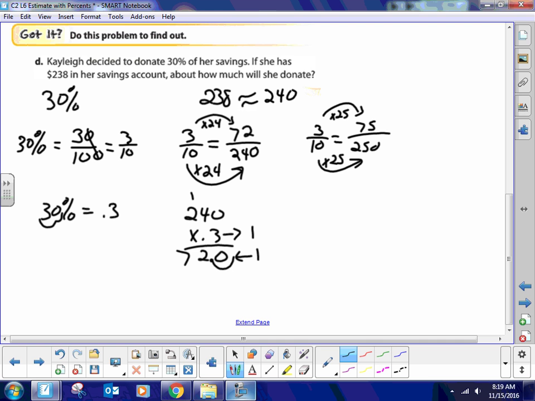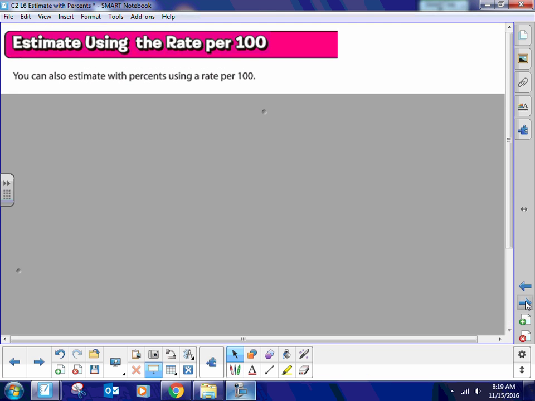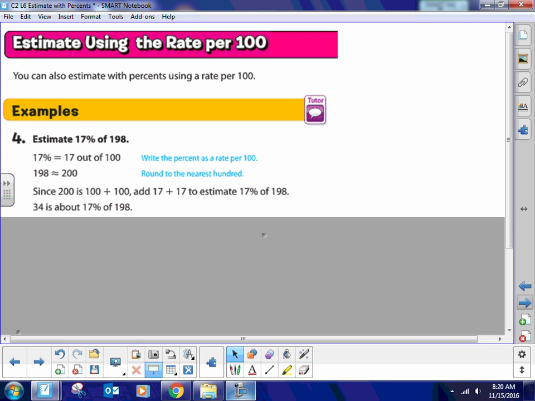So then you put 0.3 times 240 equals 72. Okay, so she gave approximately $72. It's a little less than that, but that's okay. All right, using estimate using the ratio per 100. I'm okay with using this, but because now you're just using ratios or equivalent ratios, which is okay. All right, so here's what they're doing here.